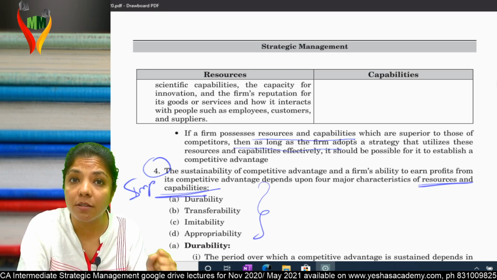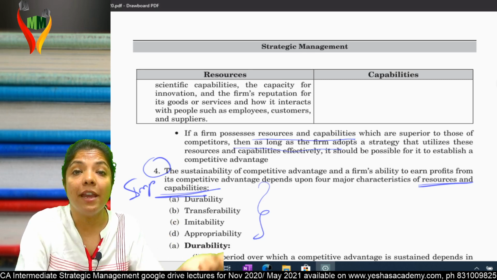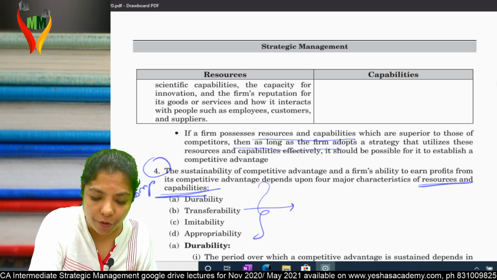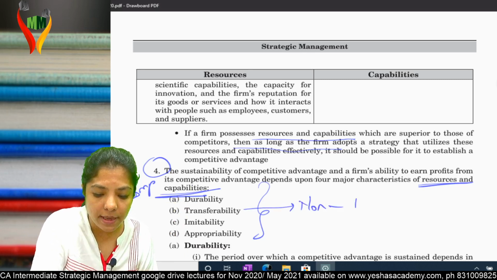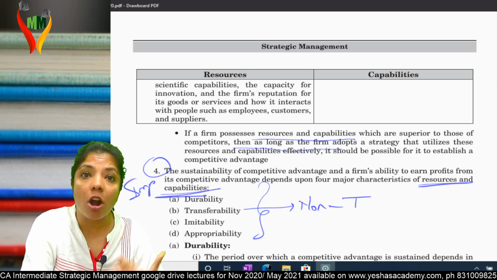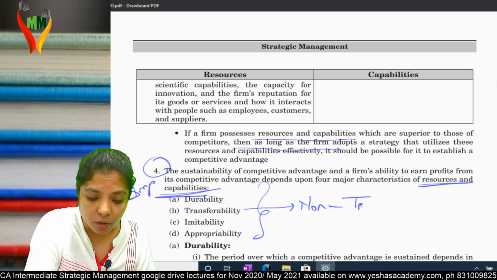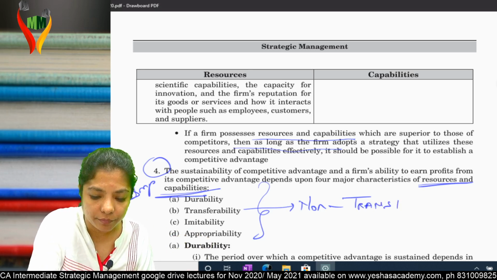First, it should be durable, long lasting. It should be non-transferable. That means the resources, the capability that is in me should not be there with others and nobody should be able to transfer it.